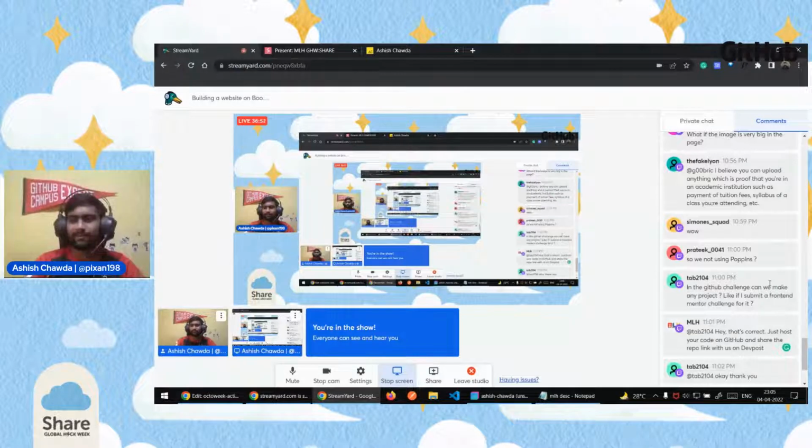Poppins is also a good font in my opinion, but I like to use Montserrat. In your case, you can select Poppins if you want to.